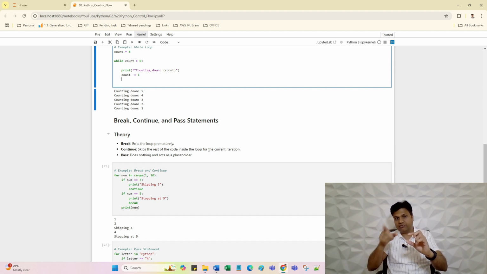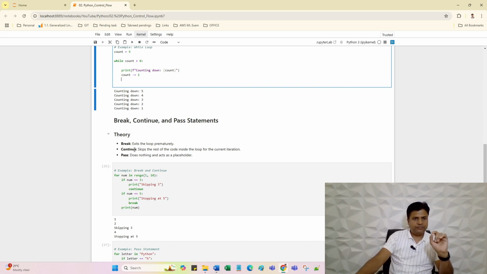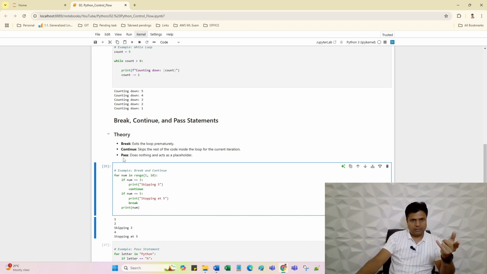Just try to understand the difference. Break means permanently out from the loop. Continue means the remaining code after the continue keyword will not execute, but control will again come to the loop and check if the condition is still true, then go and execute the code. Where we write break and where we write continue, we will understand from this one. Then I will come to pass.